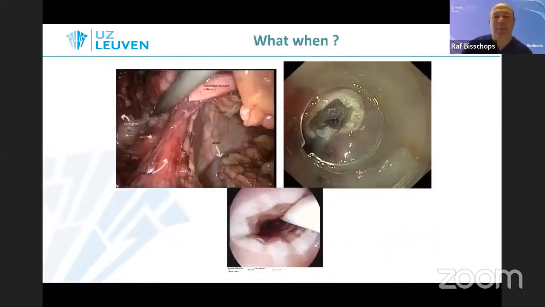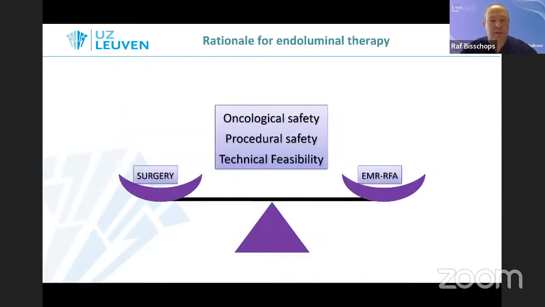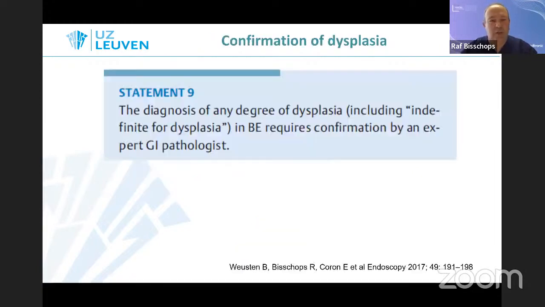So when we talk about selecting patients for endoluminal therapy, we have to think about all the possible options we have, going from surgery to primary ablation or endoscopic resection. And whenever we make that decision, we need to keep the balance between oncological safety, that comes first. So when surgery is necessary, we need to do that. But we need to also consider procedural safety and technical feasibility. Obviously, surgery is a larger burden on the patient. So whenever we can be conservative and provide an endoscopic ablation technique with resections and potential subsequent ablation, I think it's preferable for those patients.